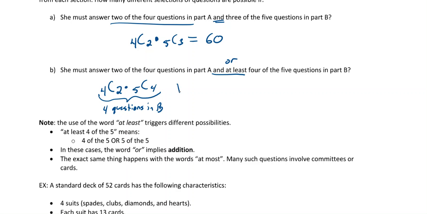And then I'm just going to add that to the other scenario. So the other scenario would still be in part A. I'm going to go 4C2, right? Of the 4, choosing 2. And then I'm going to multiply that by, well then in this case, I'm actually going to do all 5, right? So this will be of the 5, I'm going to choose all 5. Okay, so this would be 5 questions in B.